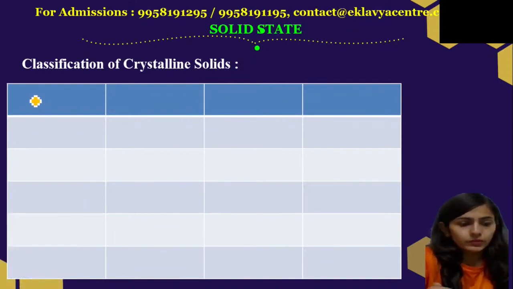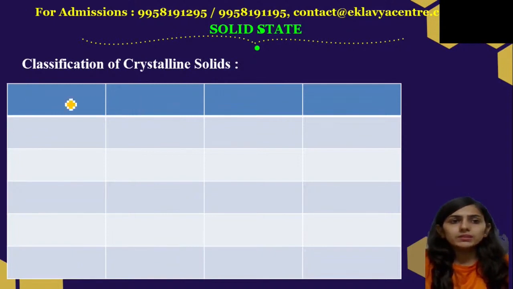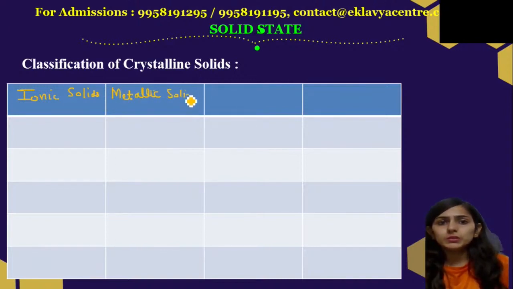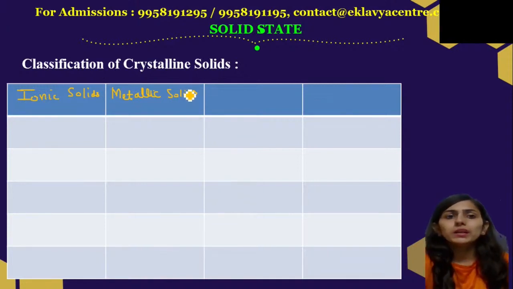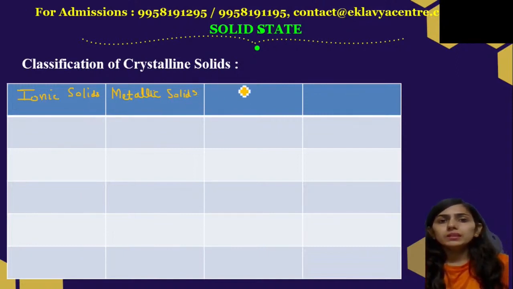See, we have four types. Number one is ionic solids. We'll discuss each one of the solids one by one. Then we have metallic solids. See, if you read these solids from NCERT, I have arranged them in a tabular form so that the comparison becomes easier for you. In NCERT, they have given the description in paragraphs. So after watching this video, you can go through your NCERT also. And the last type is molecular solids.